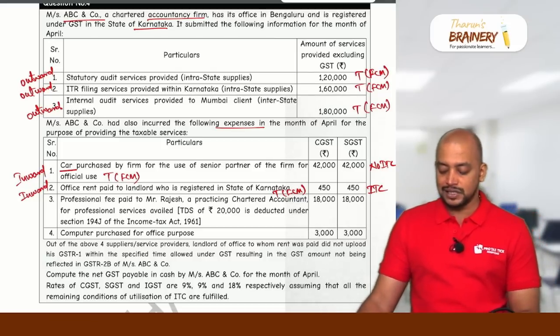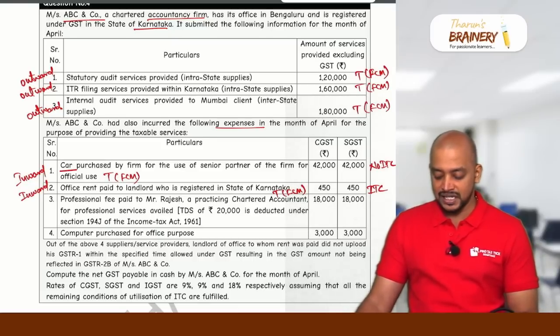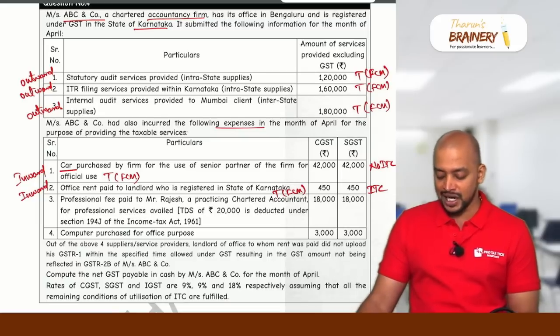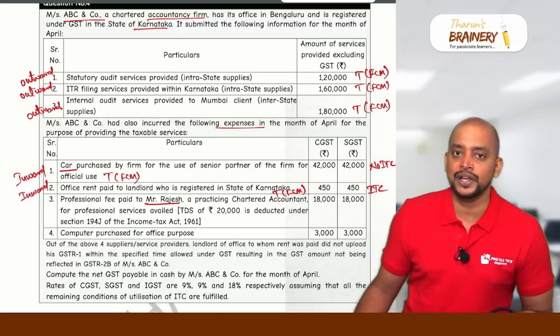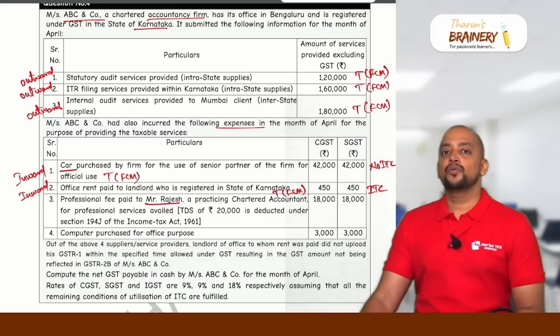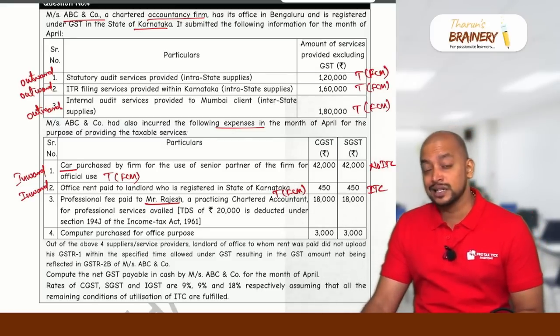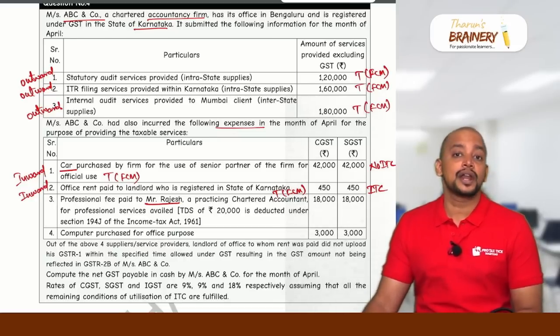Professional fee paid to Mr. Rajesh, a practicing chartered accountant, for professional services availed. TDS of 20,000 is deducted under 194J, means this Rajesh is not an employee. Because if Rajesh is an employee of the CA firm, then whatever money is being paid to Rajesh will be coming under TDS 192.